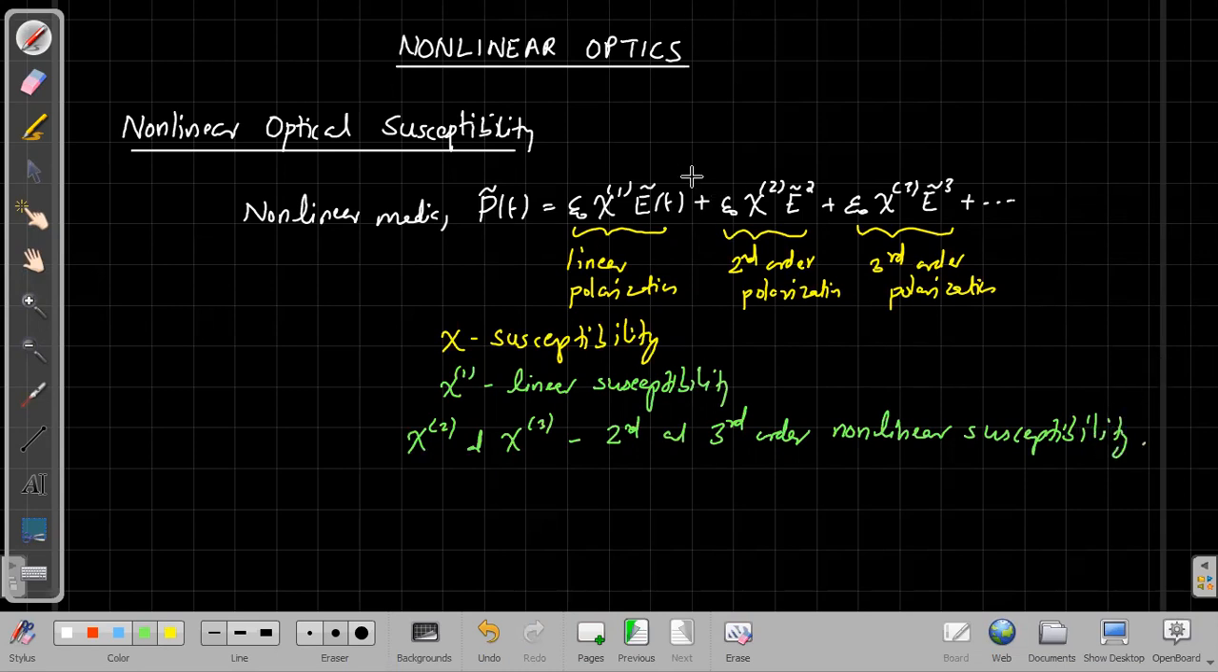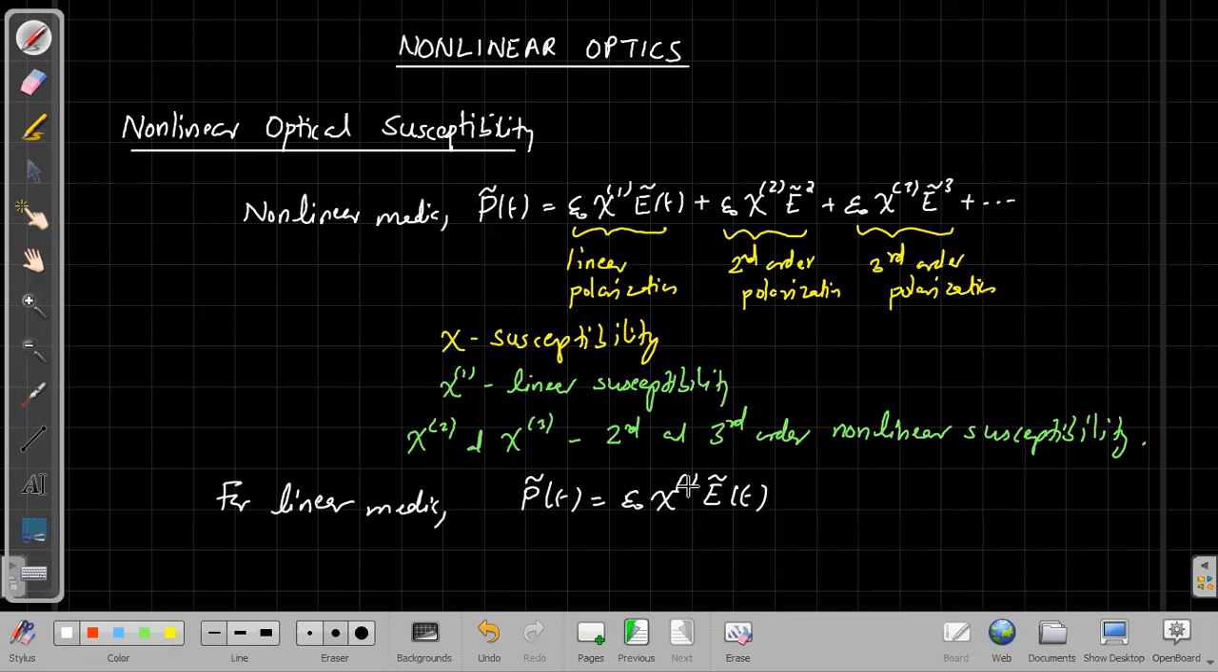Now usually the electric field is a vector and the polarization is also a vector. So if you look at chi1, it is not a scalar quantity. The chi1 in general is a tensor quantity. In the case of linear media, all the higher order polarization would be 0. So for linear media, we write P of t is simply epsilon 0 chi 1 E, a function of time.